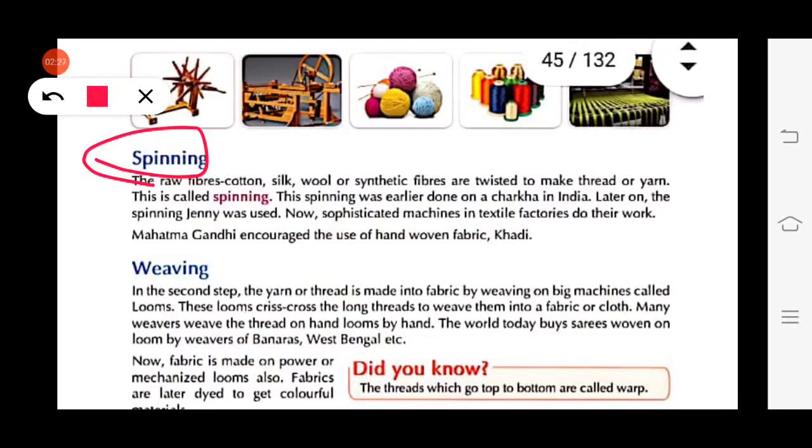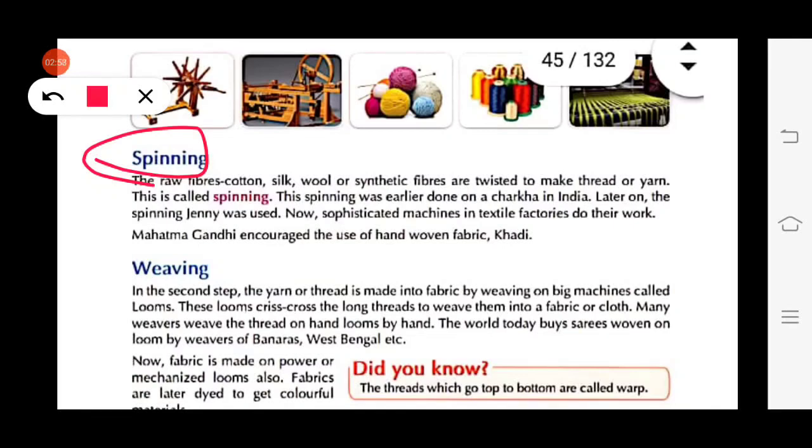The raw fibers. Fibers means cotton, silk, wool or synthetic fibers. Cotton, silk, wool are natural fiber. So natural fiber or synthetic fiber are twisted to make thread or yarn. Thread and yarn are same thing. This is called spinning. So spinning is the process by which fibers are twisted to make thread or yarn.